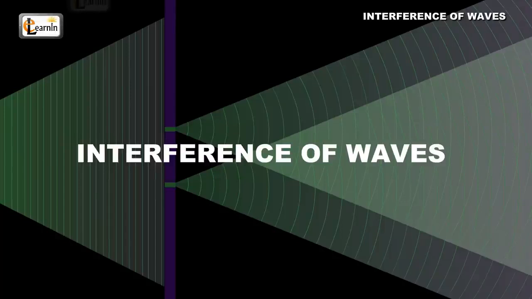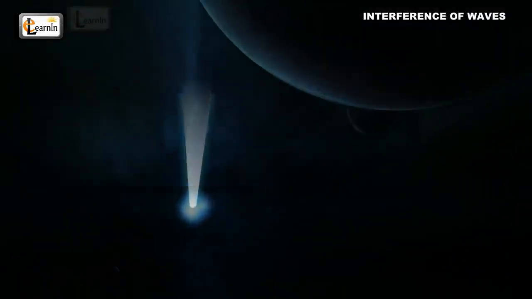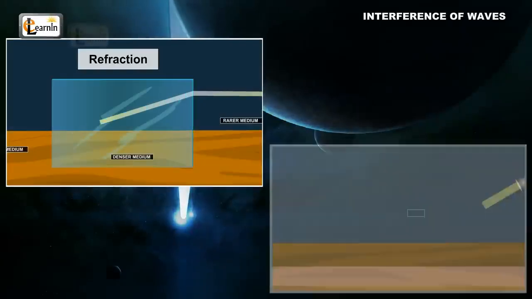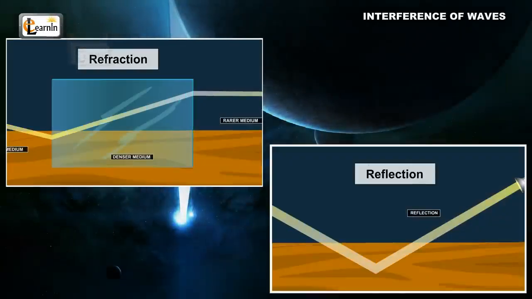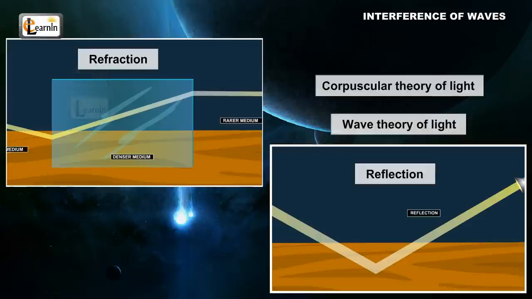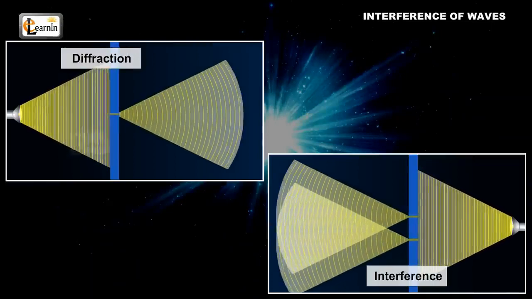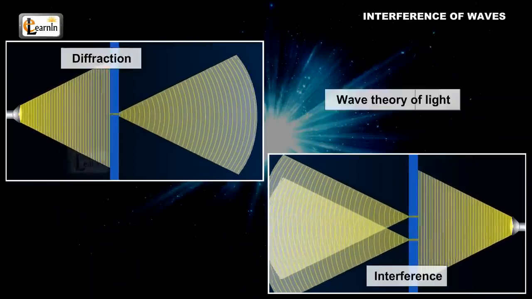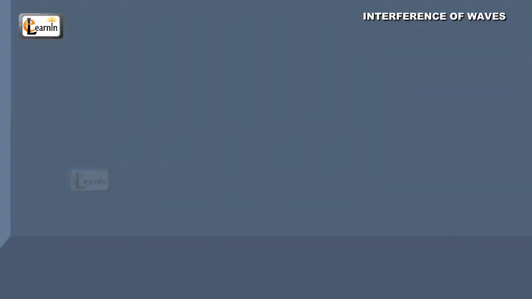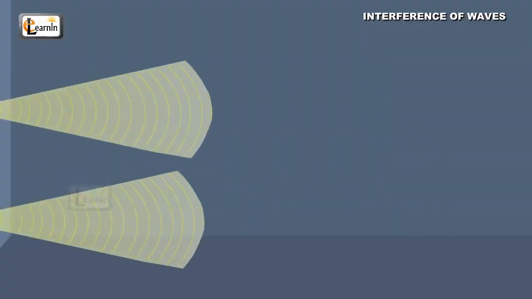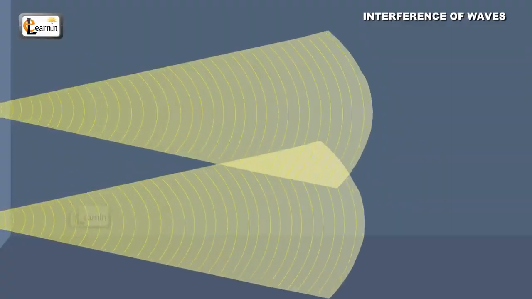Interference of waves. The phenomena of light which undergoes refraction and reflection can be explained by the two theories of light. They are the corpuscular and the wave theory of light. But some of the other phenomena, such as interference and diffraction, can only be explained by the wave theory of light. We know that two or more wave motions travel in space at the same time.